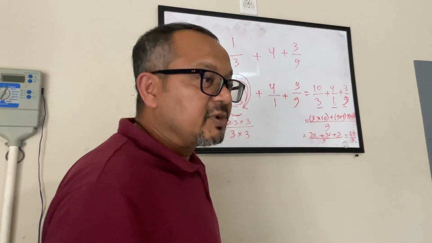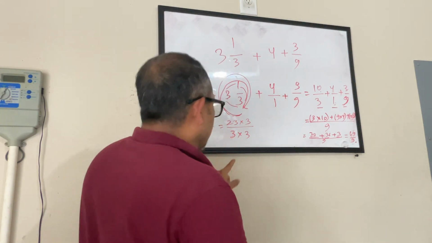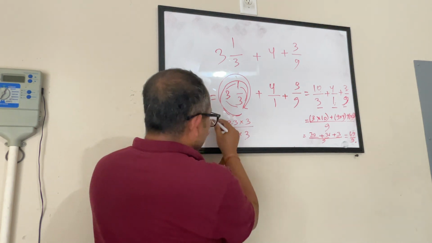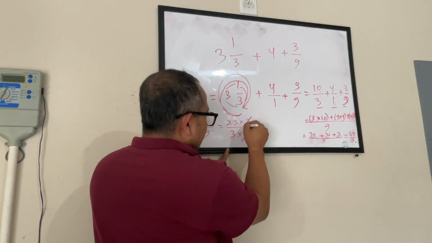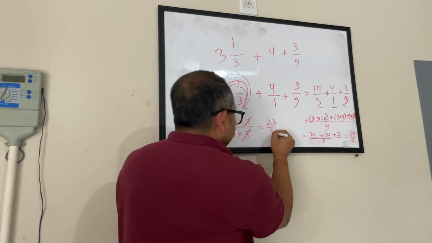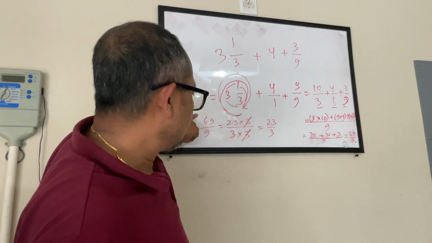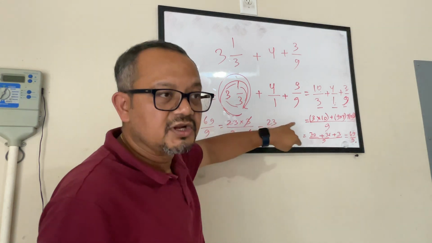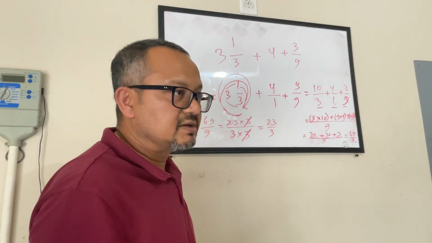And all that I am doing because I want to play with this. I am just trying to get matching things in the numerator and denominator. So I got this and this tic-tac-toe. My answer is 23 by 3. So I can stop here, it's the same thing, or I can go up to here. It's a simplified answer, that's it.